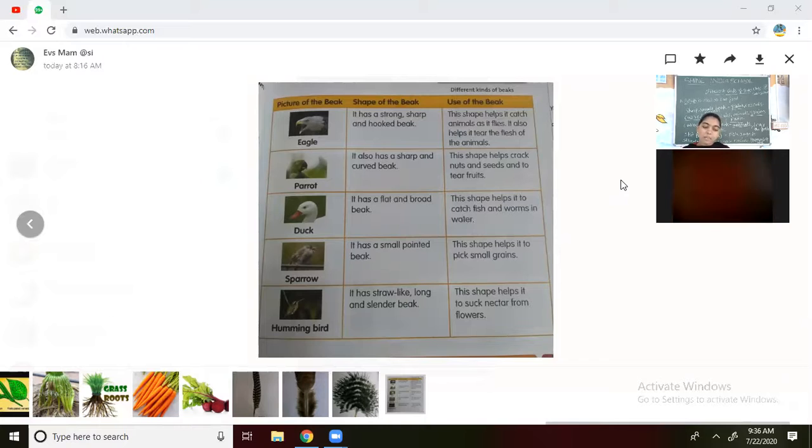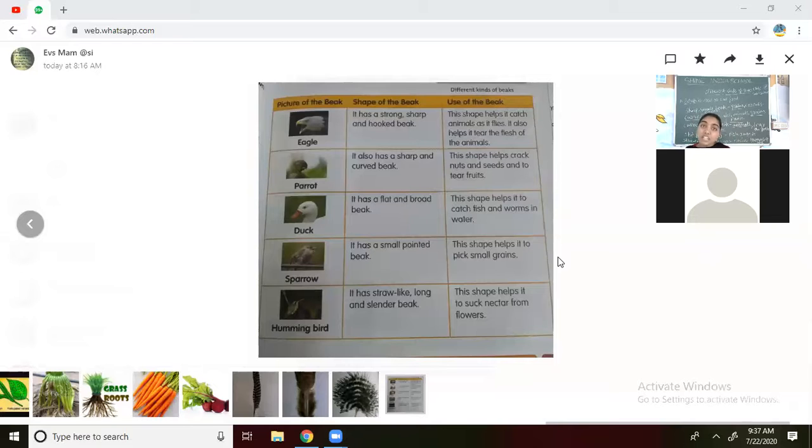What is the shape of the beak of a sparrow? It has a small pointed beak. It is having a very small and pointed beak. Means how the pointed beak is, like this. The needle-shaped beak is called a pointed beak. It has a small pointed beak.